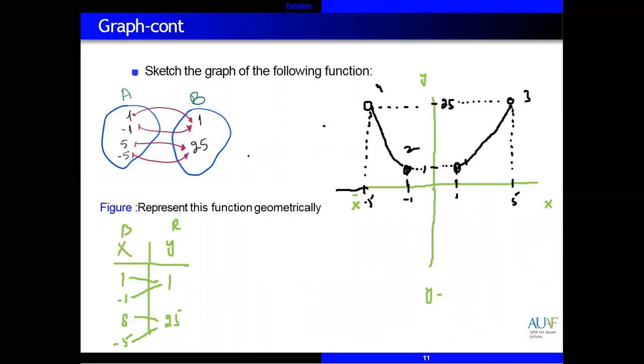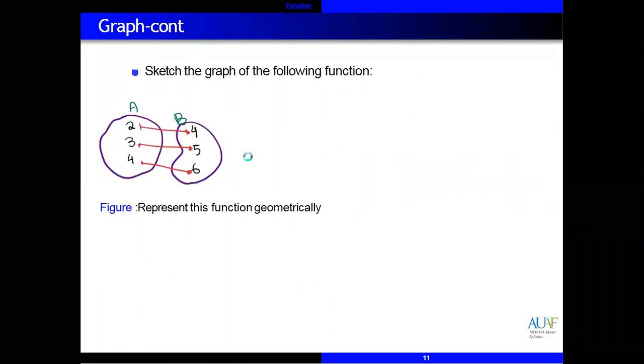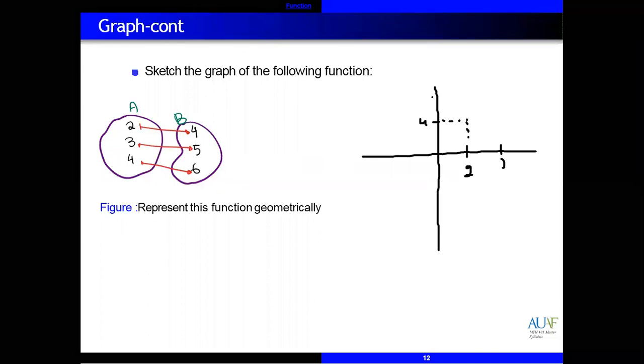Yes, excellent. Y is equal to x square. Great, excellent. Okay, how to sketch this one? 2, 3, 4, then 4, 5, 6. Same. You need to draw the xy plane. First one, x is 2. What is the value of y? Y is 4. Joining these 2 points. Okay, x is 3, y is 5.